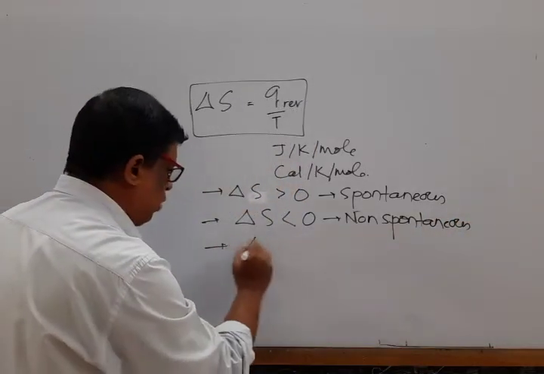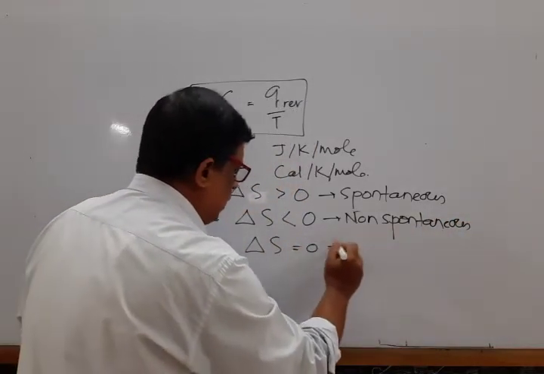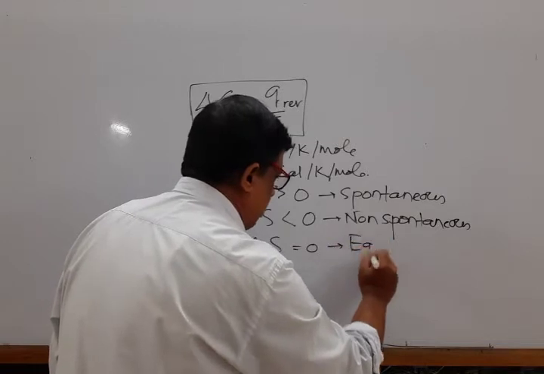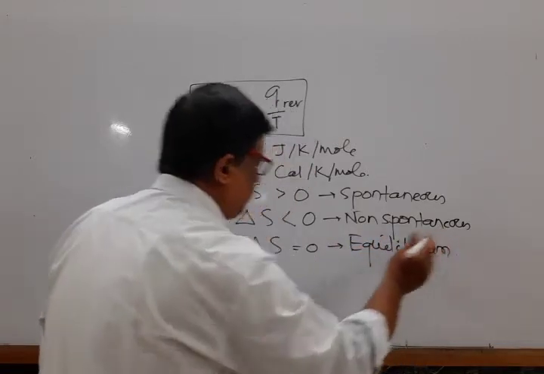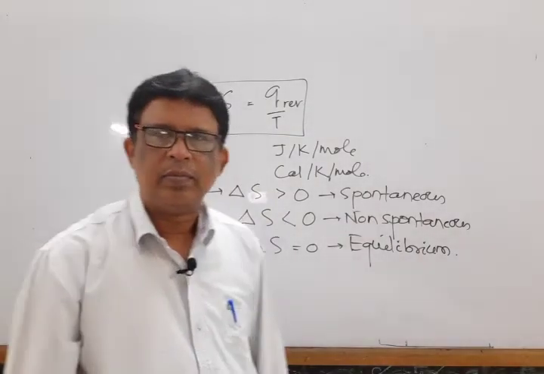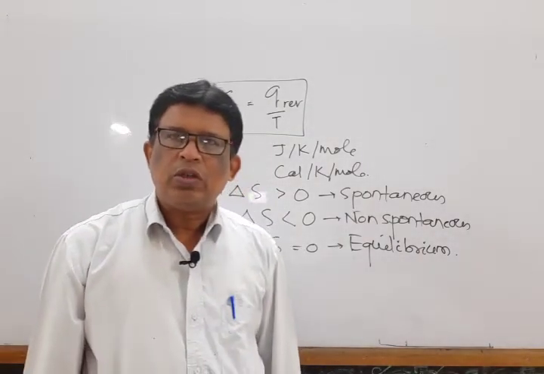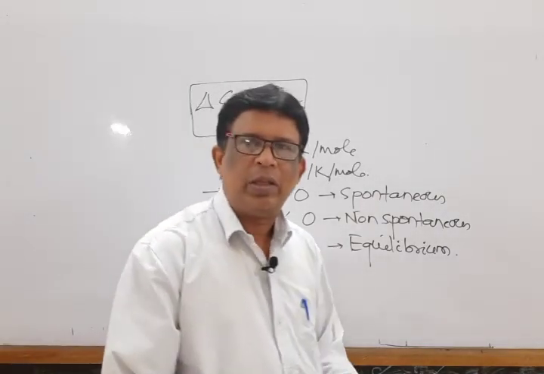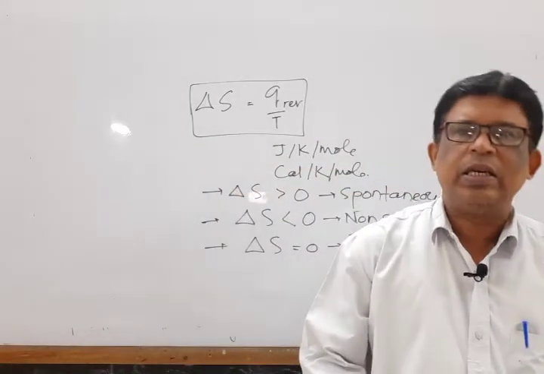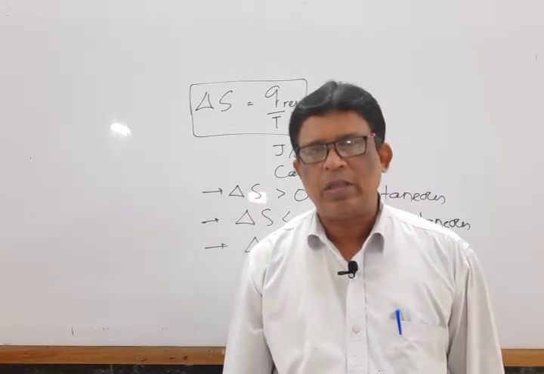And if entropy change is 0, then the system is at the state of equilibrium. So from this value also, one is able to calculate whether the process is spontaneous or non-spontaneous.